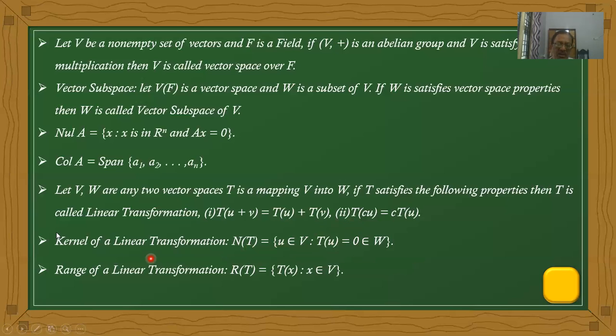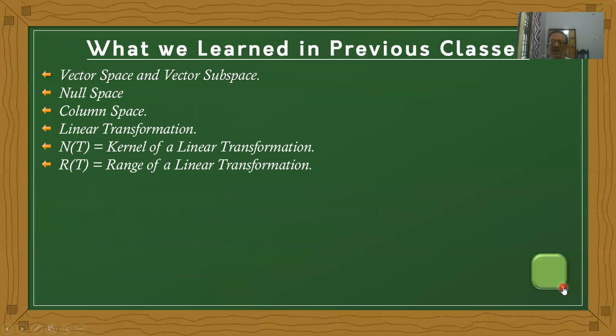Next, the range of a linear transformation. It is denoted by R(T) and it contains all images. Here we have two vector spaces V and W. If x belongs to V, the image of x, that is T(x), belongs to W. Such elements belong to the range of a linear transformation. These are the points covered in previous classes.